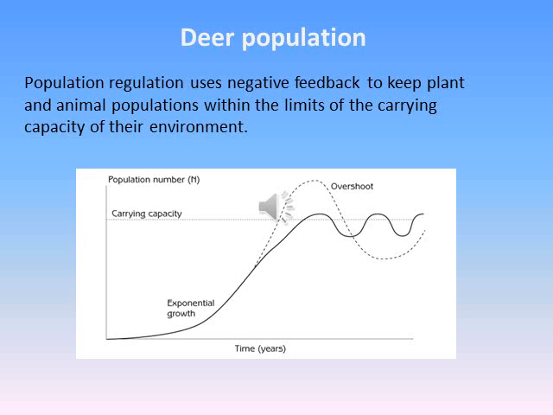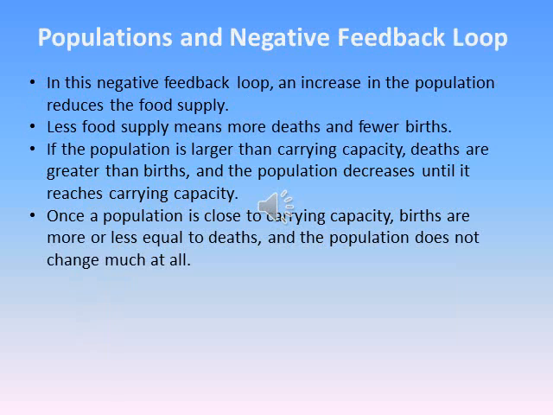Carrying capacity is the population that the food supply and the environment will support on a long-term sustainable basis. Because the resources that sustain populations are limited, no population can exceed the carrying capacity. With the negative feedback loop, an increase in the population reduces the food supply. Less food supply means more deaths and fewer births. If the population is larger than carrying capacity, deaths are greater than births, and the population decreases until it reaches carrying capacity. Once the population is close to carrying capacity, births are more or less equal to deaths, and the population does not change much.